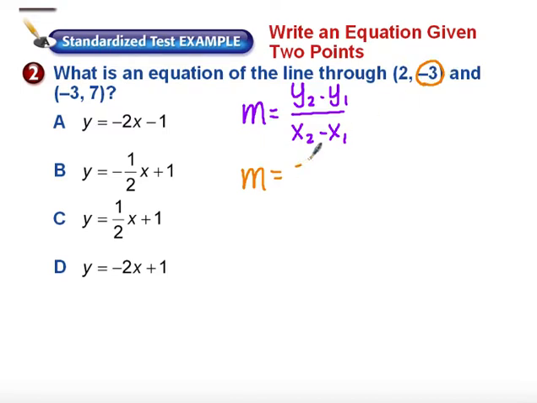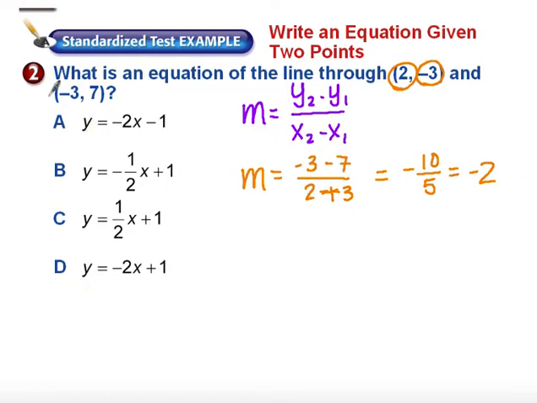It doesn't matter where you start, you just have to be cognizant to start at the same place each time. So I'll have -3 minus 7. I'm going to start with this point on the bottom, so that's going to give me 2 minus -3. I'm going to clean up those double negatives, and that's going to result in a slope of -10 over +5, or a slope of -2.